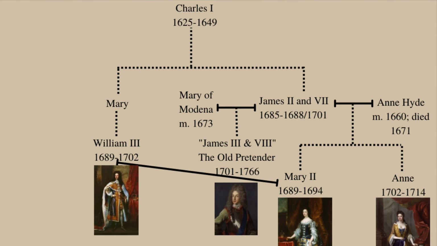William and Mary never had any children, so upon their deaths, Mary's younger sister Anne became queen in 1702. She united England and Scotland as Britain in 1707 under the Acts of Union. Her half-brother was considered to be king by the Jacobites and would have been known as James III and VIII. He would have ruled for 65 years from 1701 to 1766.